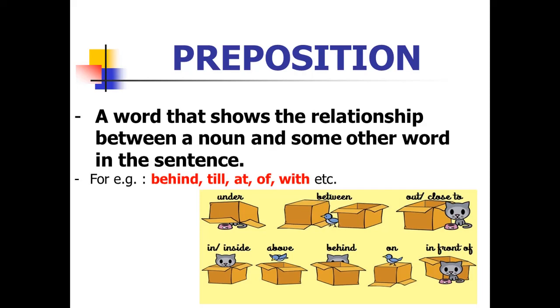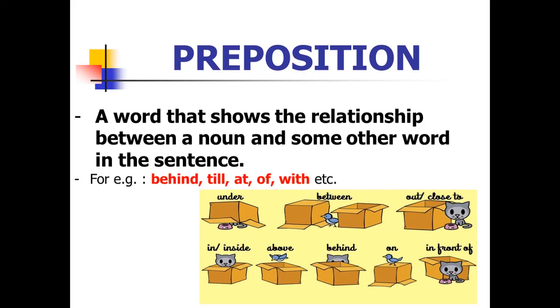Coming to preposition, a word that shows the relationship between a noun and some other word in the sentence. Some common examples: behind, until, till, at, under, in, on, between, and so on. Now I will tell you the same words in sentences. The mouse is under the chair. Here under is a preposition because it is showing the relationship between the mouse and the chair. It is joining the mouse and the chair.